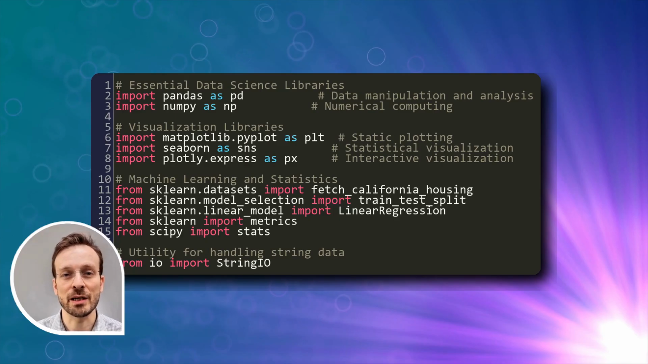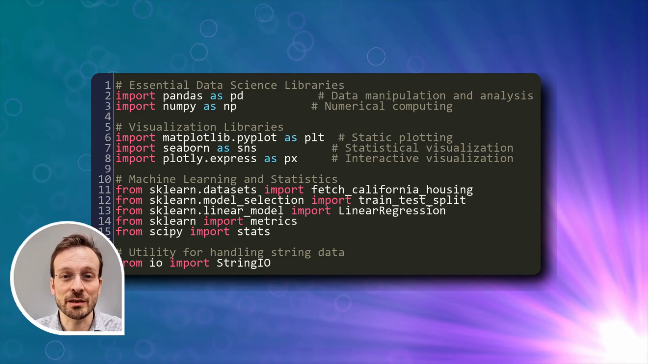For data manipulation, we'll use pandas. Think of it as Excel, but supercharged with programming capabilities. We'll use it for loading, cleaning, and transforming datasets, handling data validation, removing duplicates, and managing missing values. For numerical computing, we'll use NumPy for mathematical operations and array manipulation. It's the foundation that makes everything else possible.